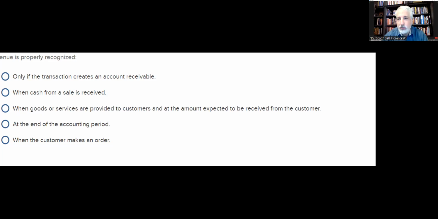All right, it's nothing to do with the cash received or the cash paid. It is the third answer there, when goods or services are provided to customers and the amount expected to be received from the customer can be reasonably estimated. You don't wait till the end of the accounting period. It's not when the order is received. It's actually when the goods change hands, ownership changes hands.